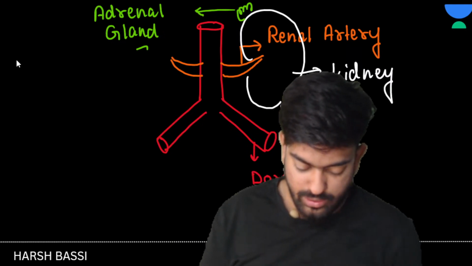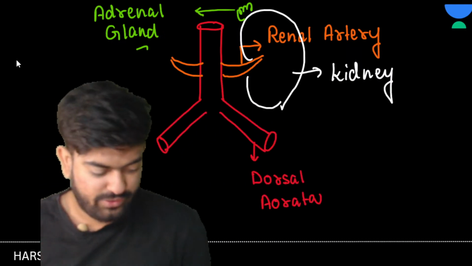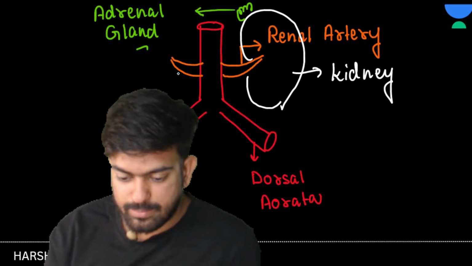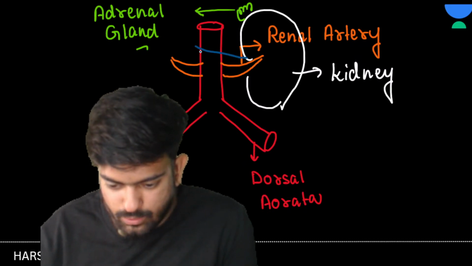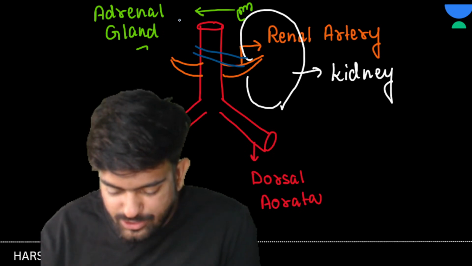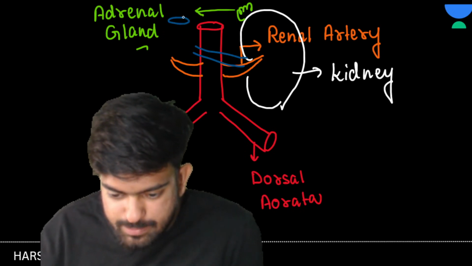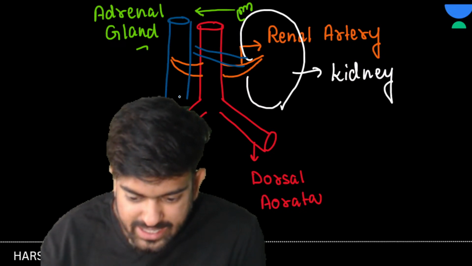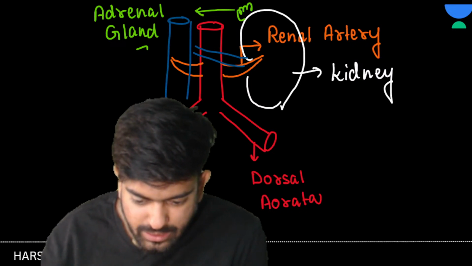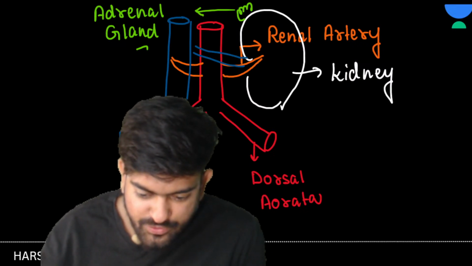So vein will come out. Yes, is that not visible? Let me move a little this side. Number one will be vein. So this vein is coming. See, this vein is coming out from the kidney, and it is being joined into the inferior vena cava.